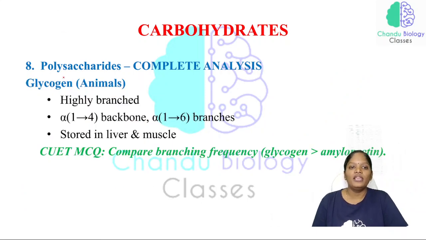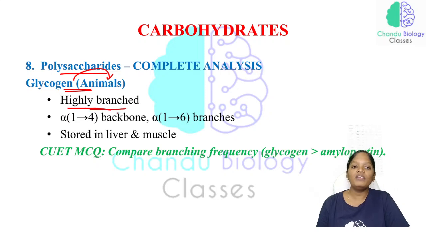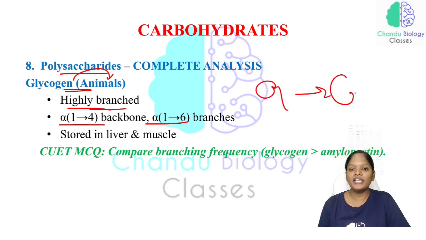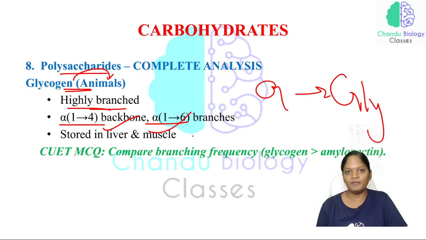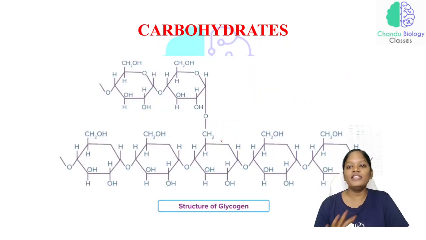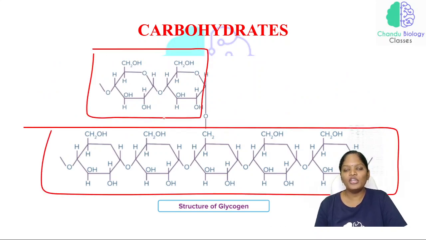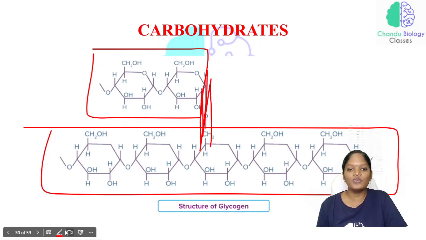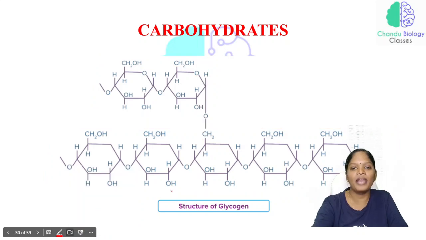Now coming to the polysaccharide in animals, that is glycogen. Glycogen is a highly branched structure, and what is the linkage of glycogen? That will be alpha 1,4 backbone and alpha 1,6 branches. The excess glucose will be converted into glycogen and stored in the liver and muscle. This is the structure of glycogen, a group of glucose units, and see here there is a branched structure. That is why we say glycogen is a branched structure.